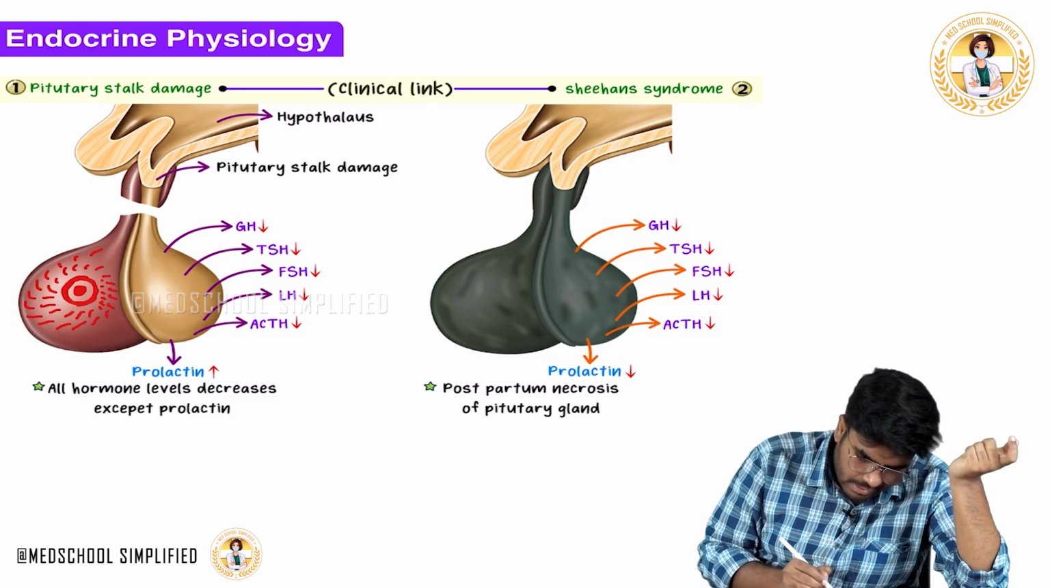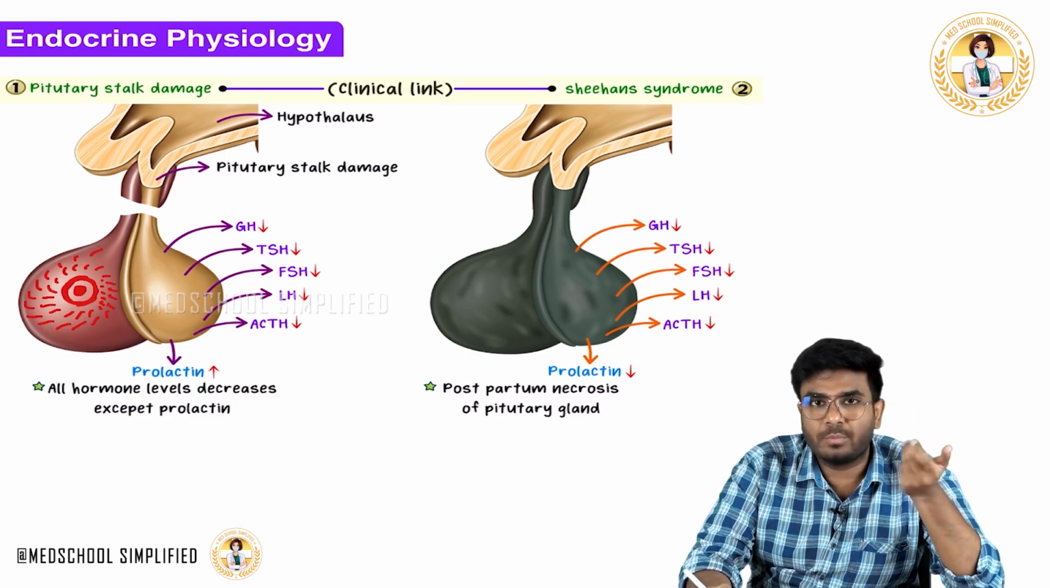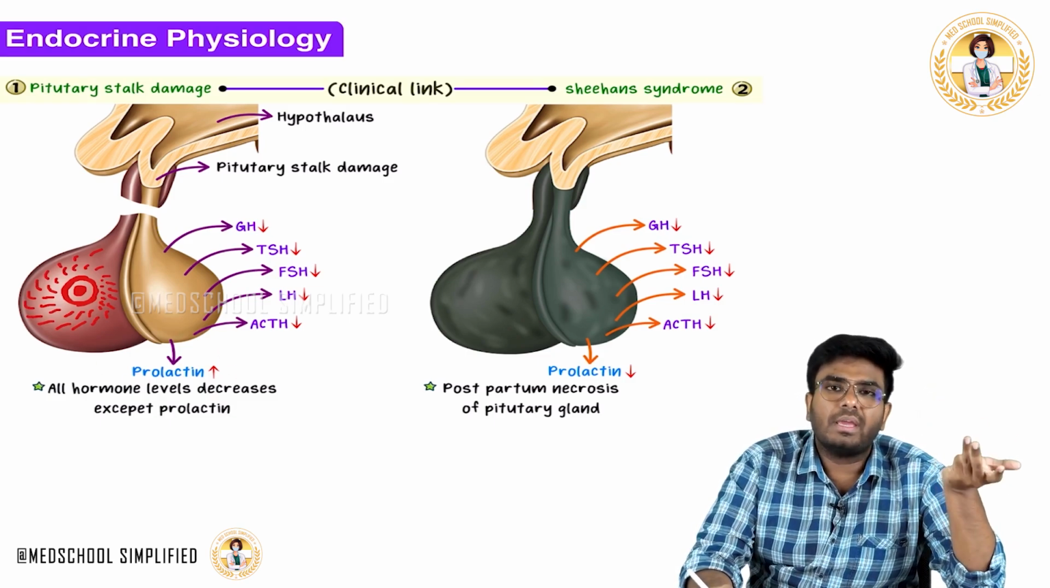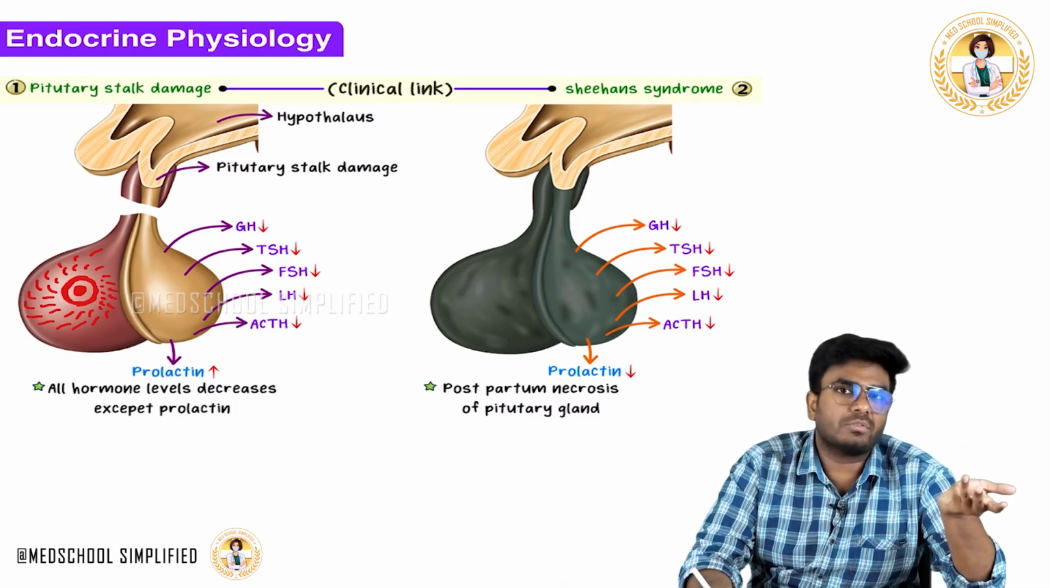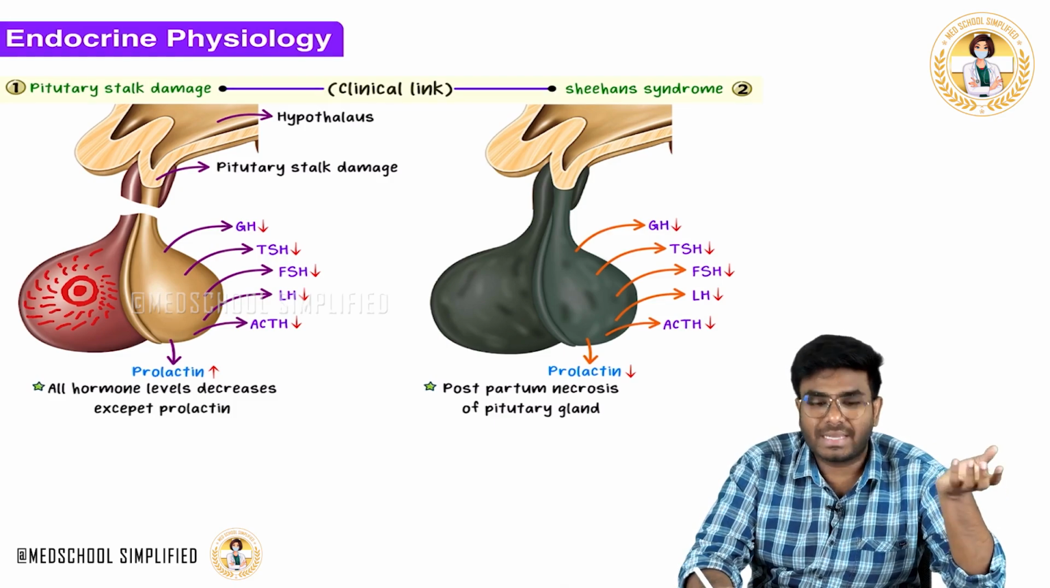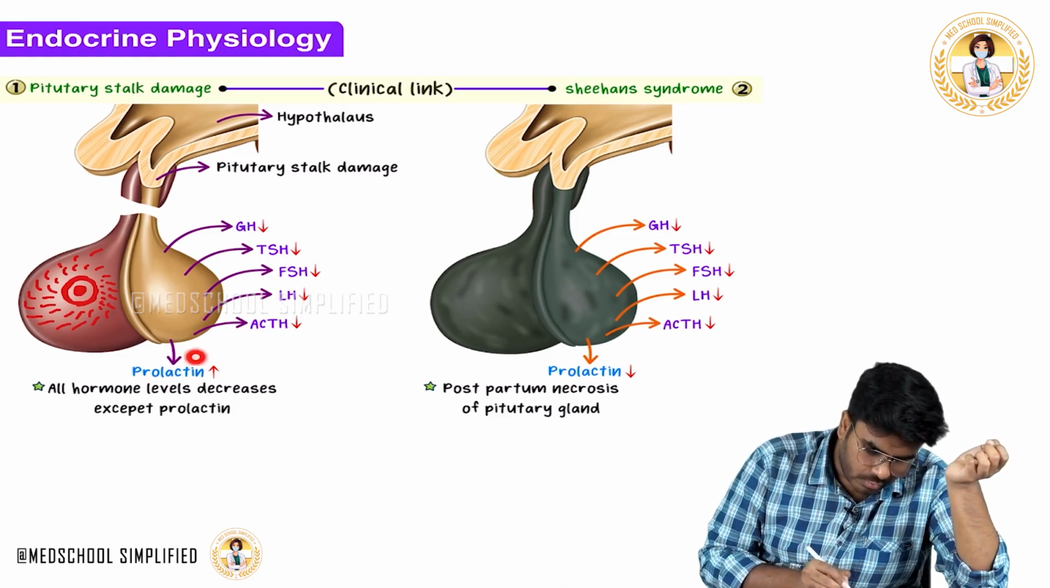Now this prolactin will cause milk production in a female who is not yet pregnant. Say a girl of 15 or 20 years old now starts to produce milk. That is called galactorrhea. So prolactin is going to be increased.